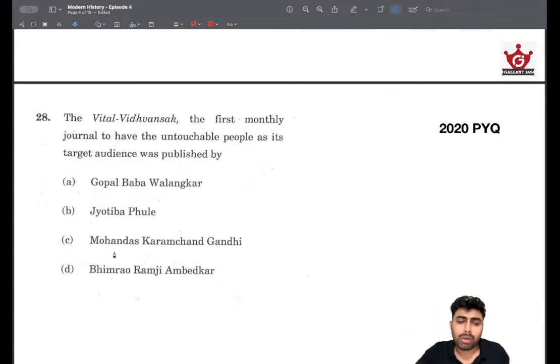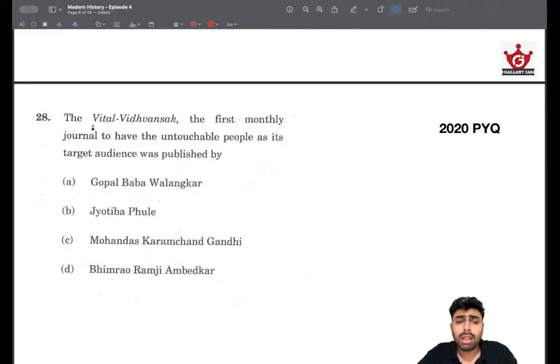Among these four, many of you might not have heard about Gopal Baba Valankar, and even when I was attending this examination, I didn't know who this was. Of course, any aspirant would know Jyotiba Phule, Gandhiji, and Ambedkar, and we know certain facts about them, because that's part of the study that we are doing. Gopal Baba Valankar is one name we don't usually come across, but this is very much doable because the name itself has a lot of clues.